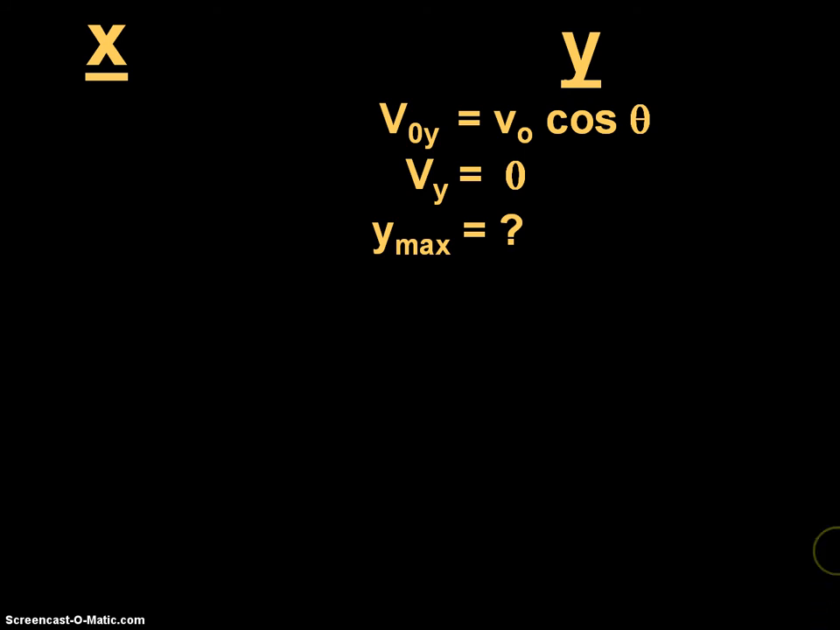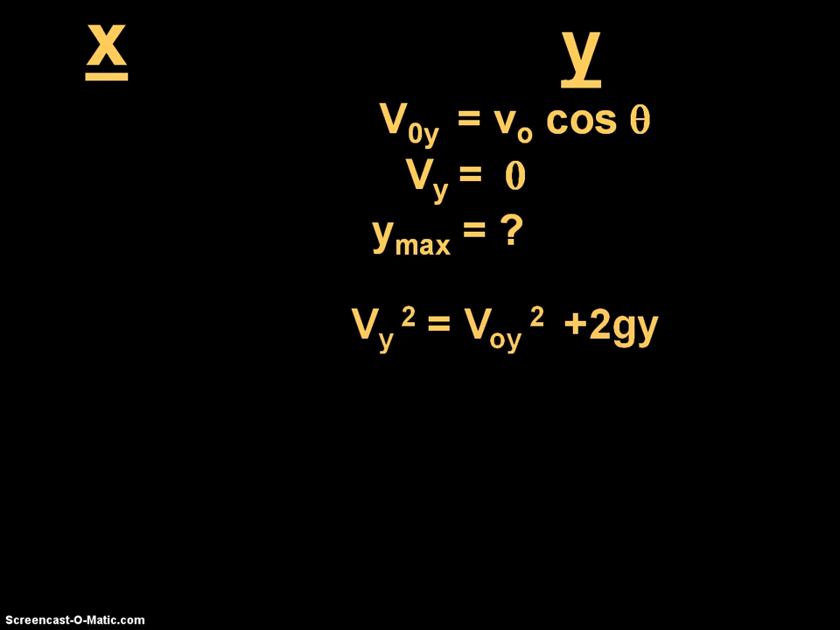Since we're concerned primarily with the Y direction, we're not going to analyze anything in the X direction for this. We're just going to go with the Y direction. We know that V0Y is equal to V0 cos theta. The velocity at the very peak is 0, and we're looking for Y max. What equation has these three variables in it? V squared equals V0Y squared plus 2GY. We're going to solve that.